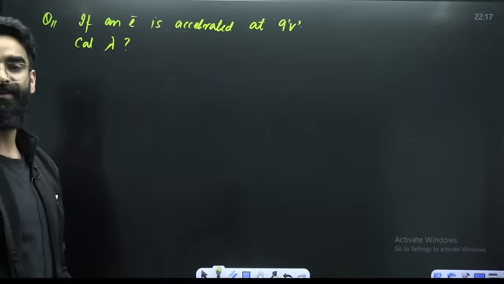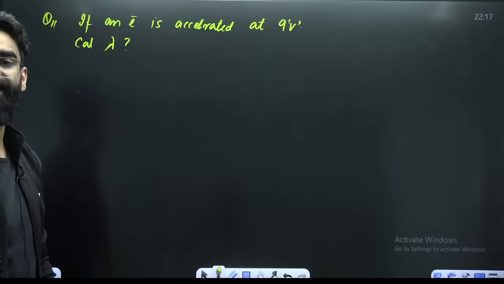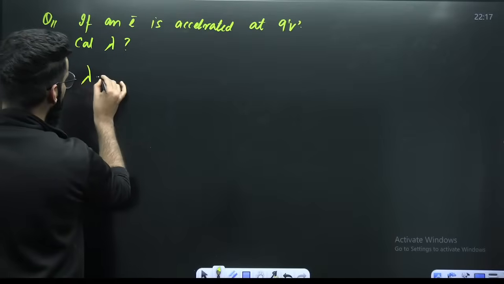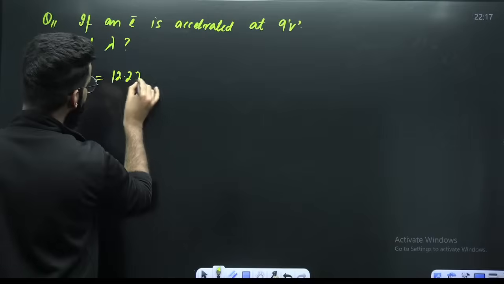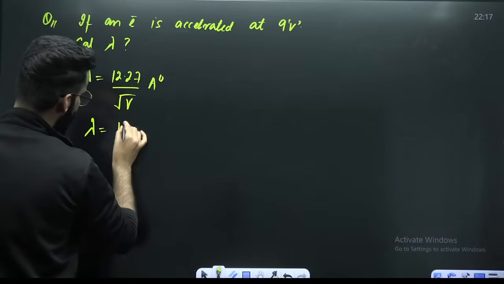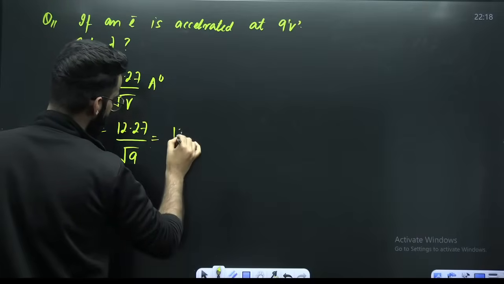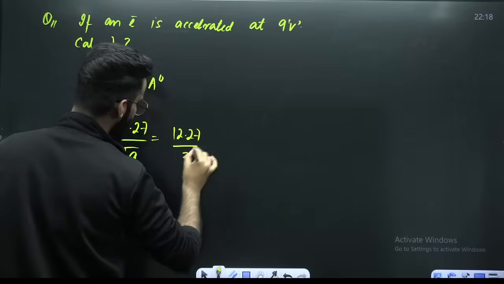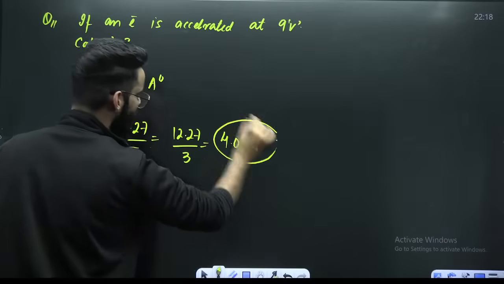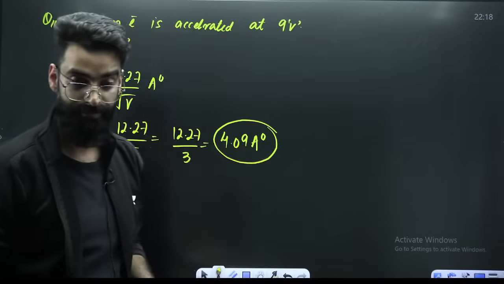It will be simply, for an electron, lambda is equal to 12.27 divided by under root of V angstroms. So the potential difference under which it's getting accelerated is given as 9. So it is 12.27 divided by 3, which makes it 4.09 angstroms. This is the de Broglie's wavelength associated with the electron which is being accelerated under 9 volts.